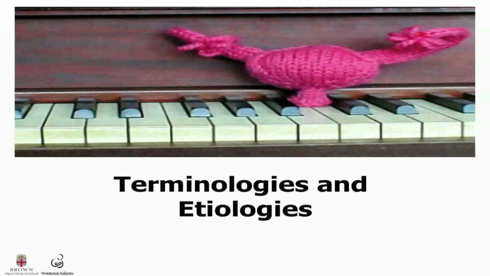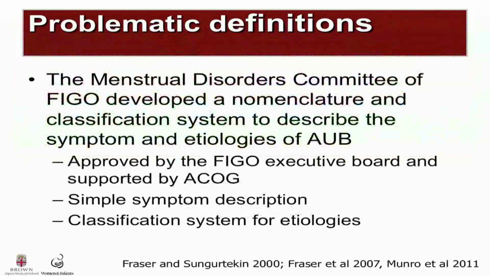Moving on to terminologies and etiologies. Terminologies to describe symptoms, signs, and diagnoses associated with AUB are ill-defined and confused worldwide. This makes communication between clinicians difficult, publications challenging to interpret, and collaborations between investigators nearly non-existent. Because of this, the FIGO Menstrual Disorders Committee developed a nomenclature and classification system to describe the symptom and etiologies of AUB. This system was approved by the FIGO Executive Board and supported by the American College of OB-GYNs and involves 2 separate foci. One is a simple symptom description, and the other is a classification system for etiologies.